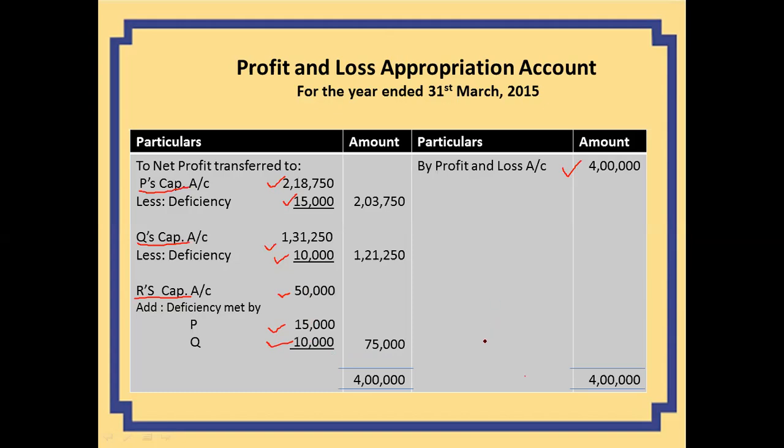So this is how it will be shown in the profit and loss appropriation account. The guarantee is only going to be seen when we are distributing the profit among partners, that is, whether a particular partner has received his minimum guaranteed amount or not.